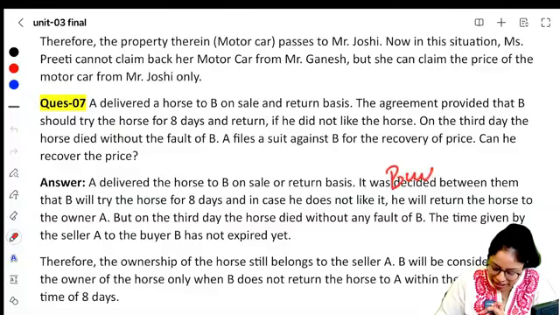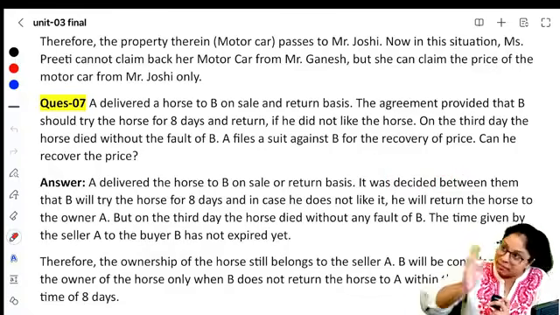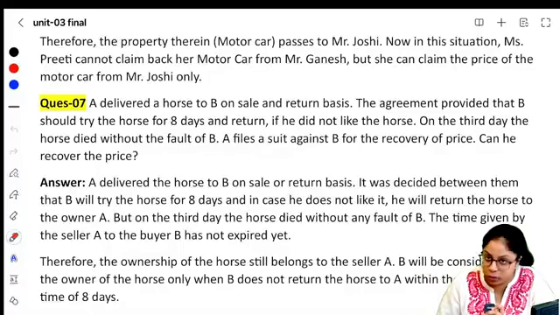The buyer to whom I gave the goods on sale or return basis did not do any of the above three. That means ownership has not passed as per section number 24.